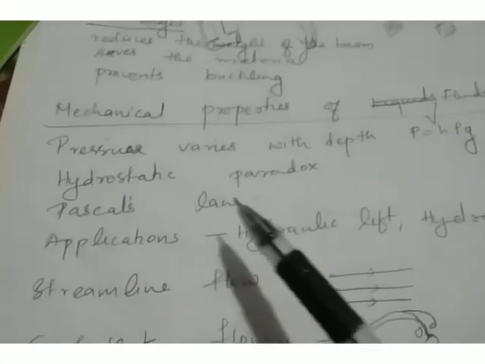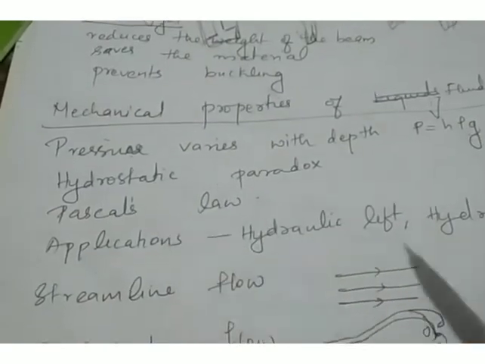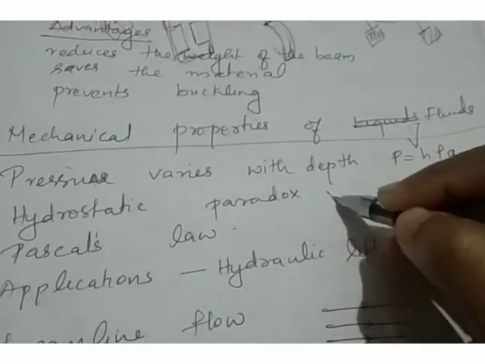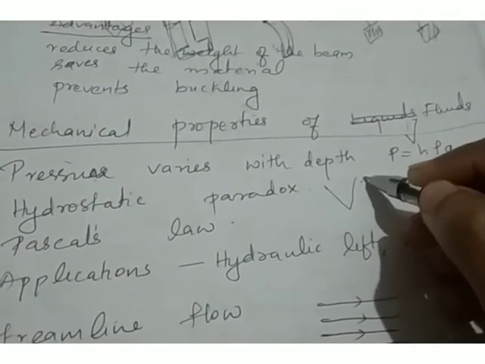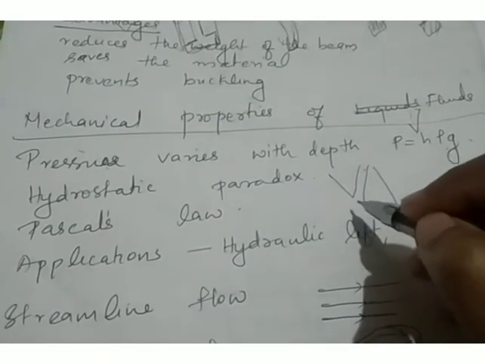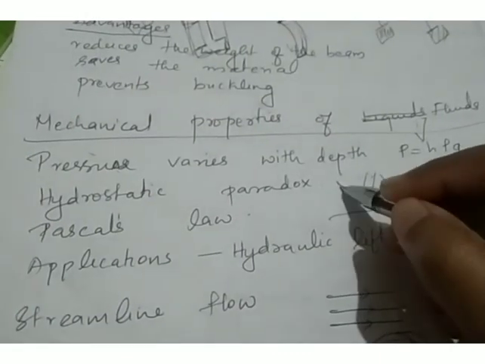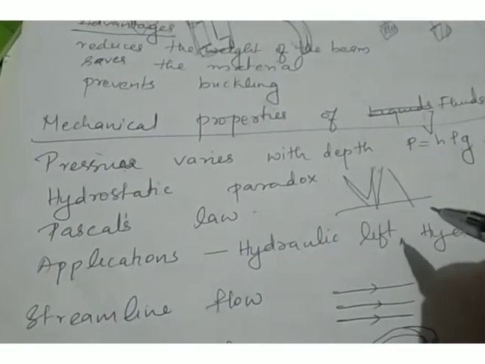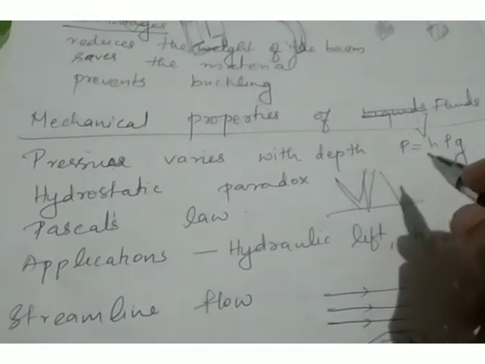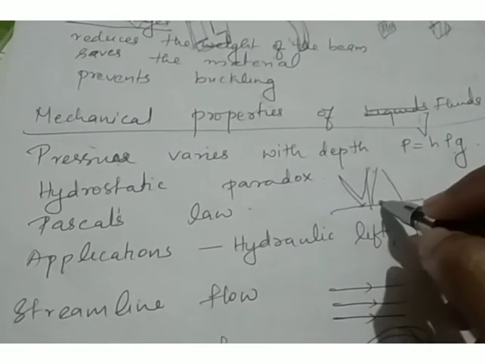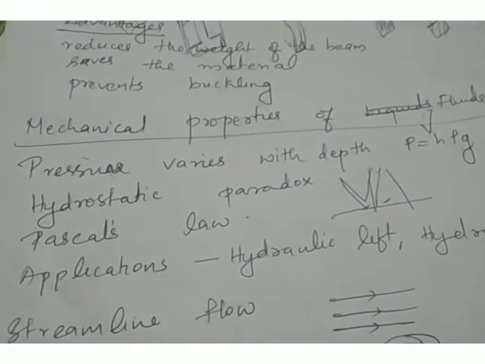Okay, and the next concept is hydrostatic paradox. So what do you mean by hydrostatic paradox? If we consider two different vessels like this, we think that the pressure acting at the base of these two vessels will be different. But it's not like that.